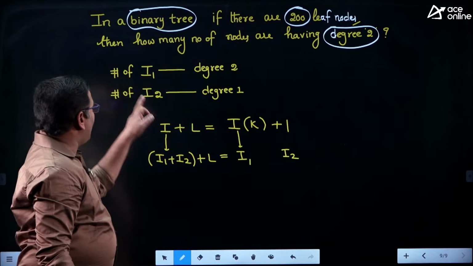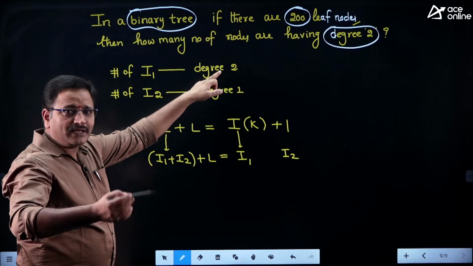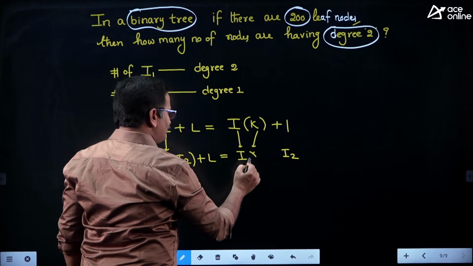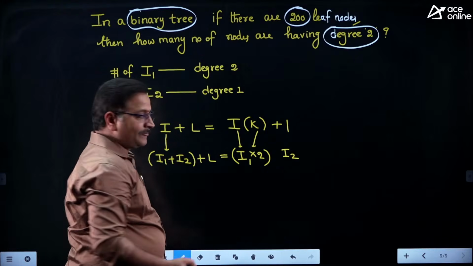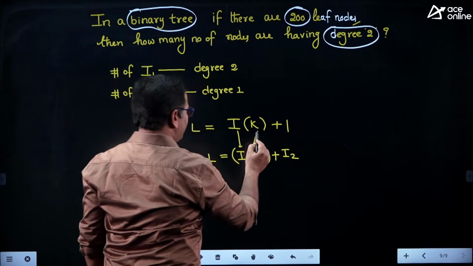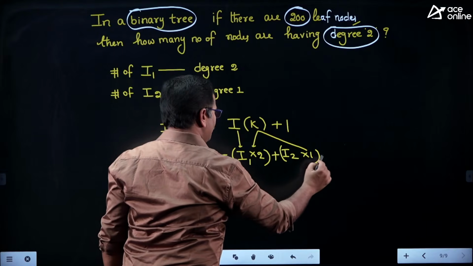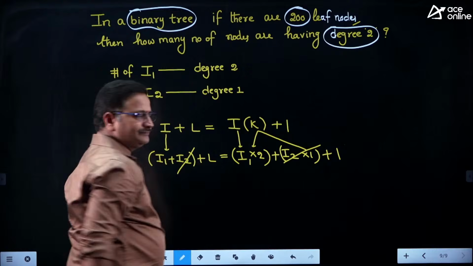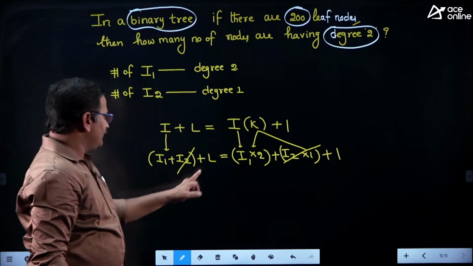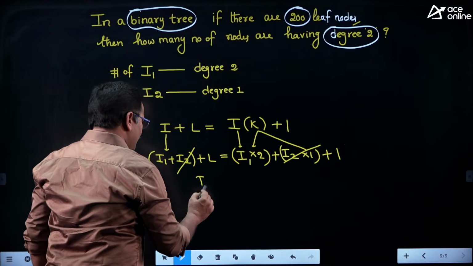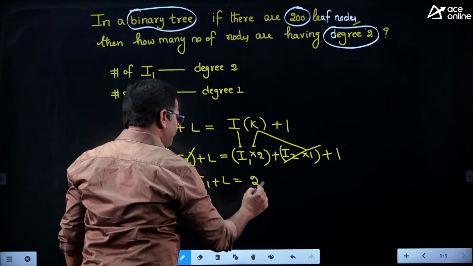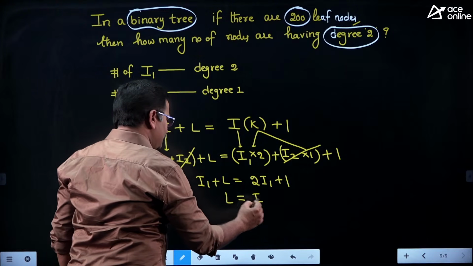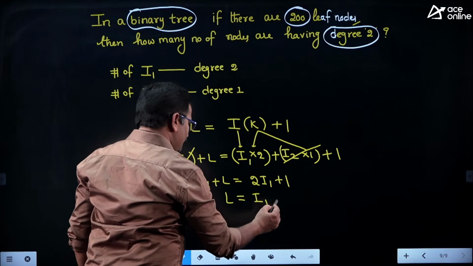Clear, friends? I1 internal nodes of degree 2. Degree 2 means every node has degree 2, that is nothing but k value becomes 2. Therefore, here we are taking k equal to 2, like the previous problem. And I2 internal nodes of degree 1, therefore here k value is equal to 1, plus 1 you can consider, friends. Okay. Then this I2 and this I2 will get cancelled. So what we have is I1 plus L is equal to 2I1 plus 1. From this, L is equal to I1 plus 1, by bringing I1 to the right side.